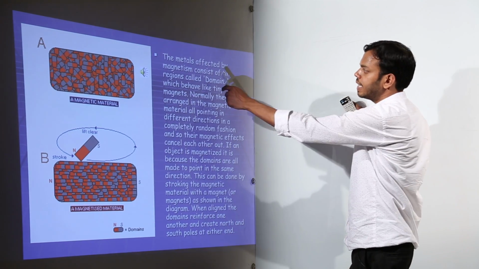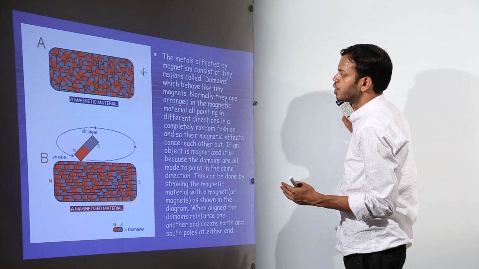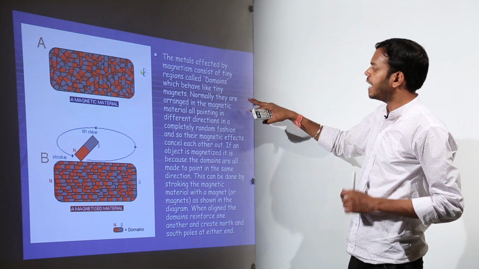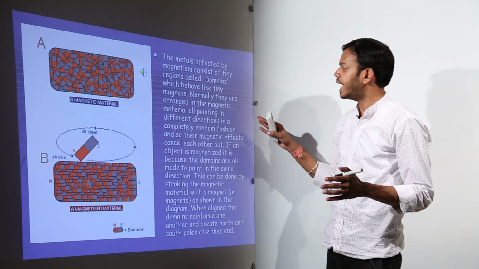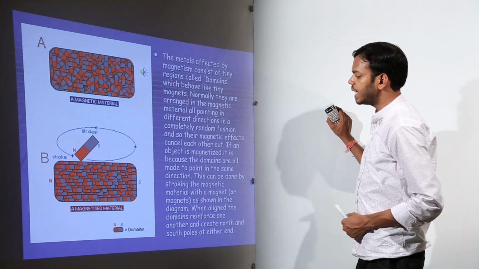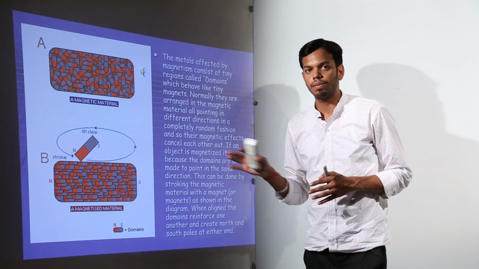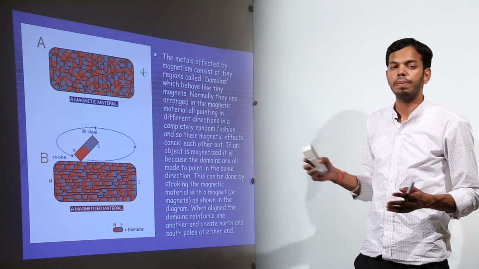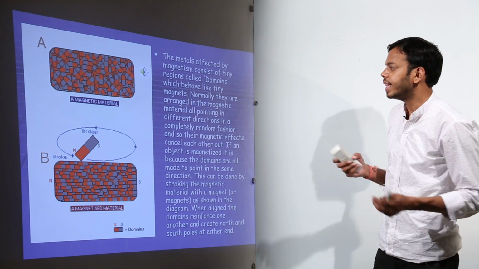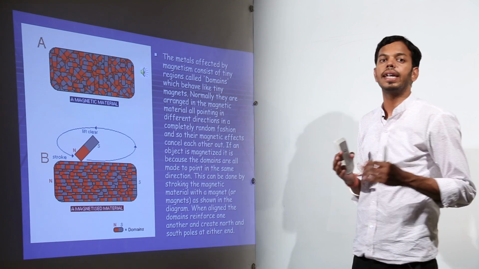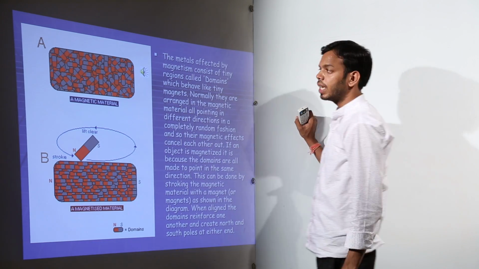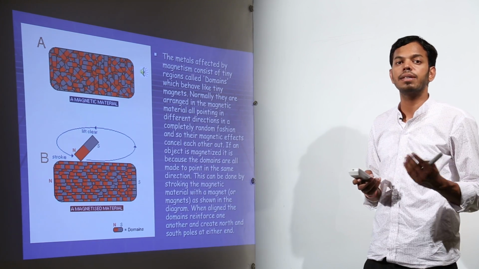So I'll read it. The metals affected by magnetism consist of tiny regions called domains. This point is very clear to us. They behave like tiny magnets. Normally in magnetic materials they are arranged all pointing in different directions, so they cancel out each other's effect. But by some means, if we can make their directions the same, then they are going to exhibit a net magnetic property, and the material will be a magnetized one. This is how magnetism comes into matter.